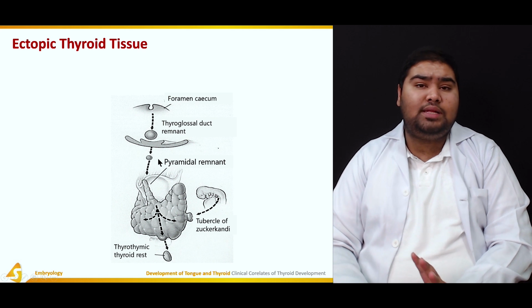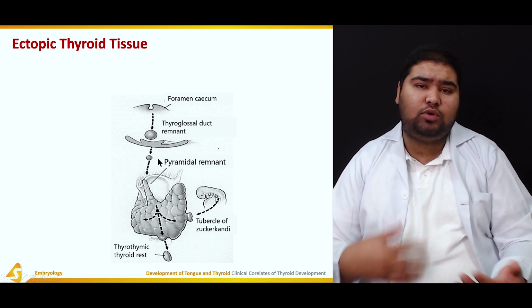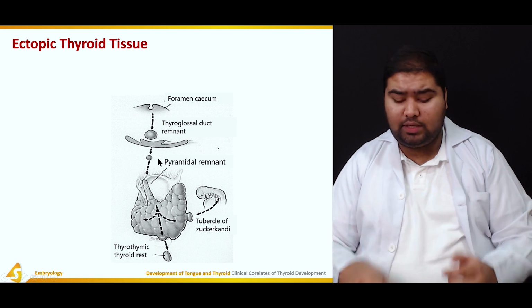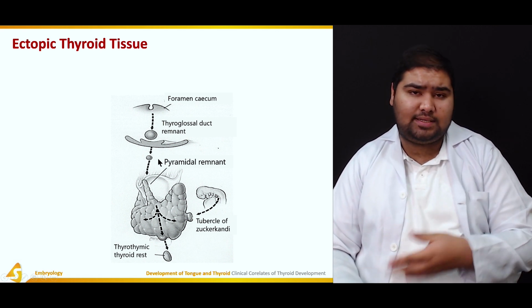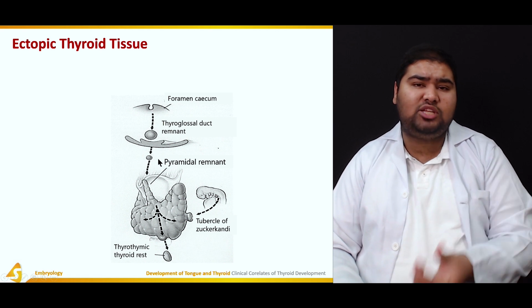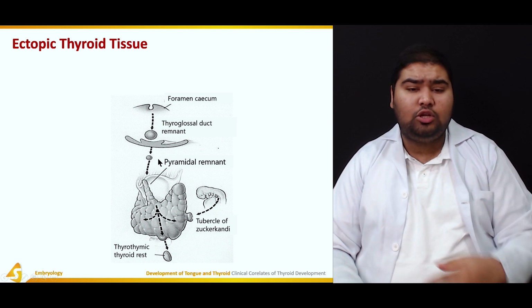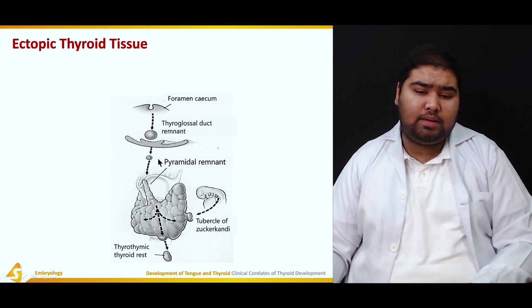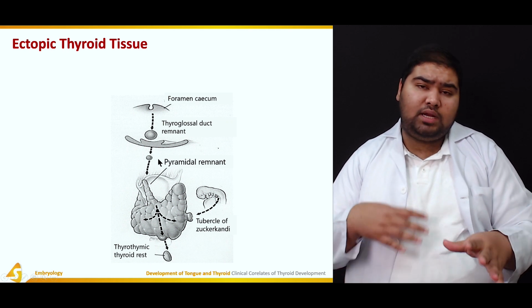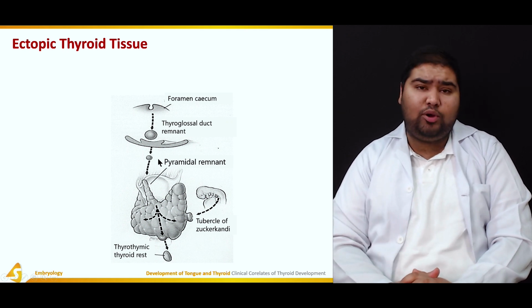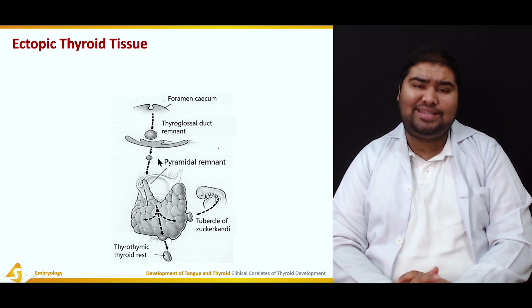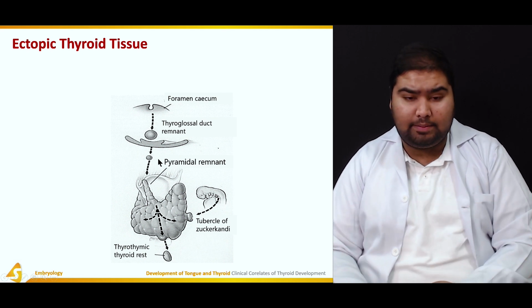Now the anomalous lobes and shapes. So what are the anomalous lobes and shapes of the thyroid gland? We can have thyroid hemiagenesis. So hemi means half, agenesis is lack of formation. So one of the lateral lobes, maybe this one, fails to form in an individual, and this is known as thyroid hemiagenesis, that is half of the gland is absent.